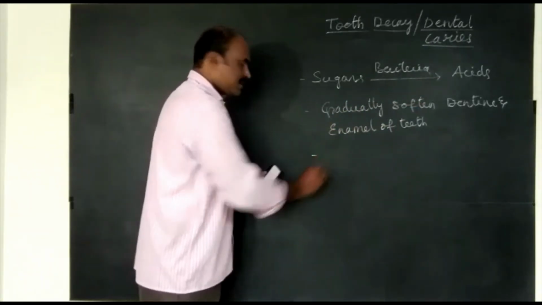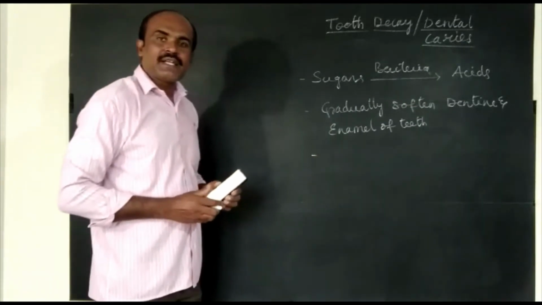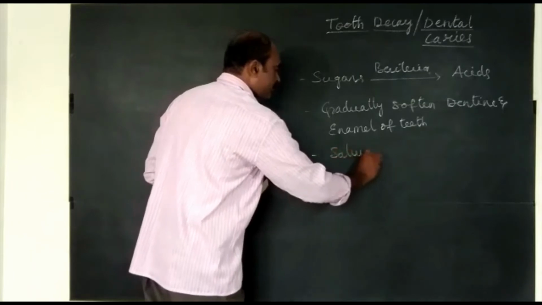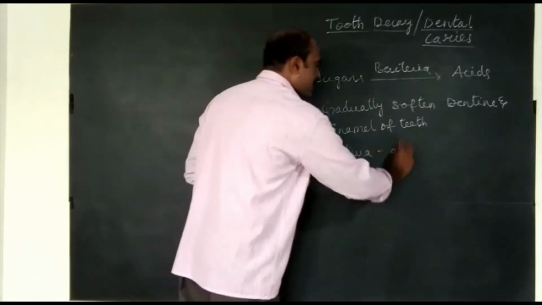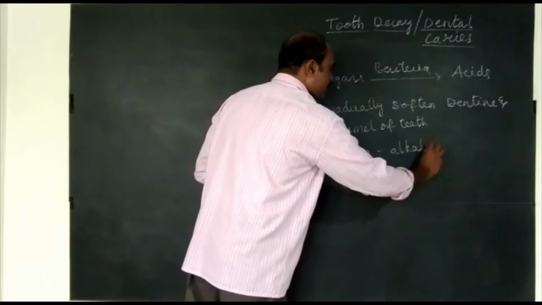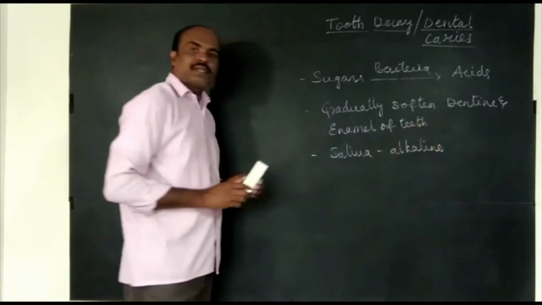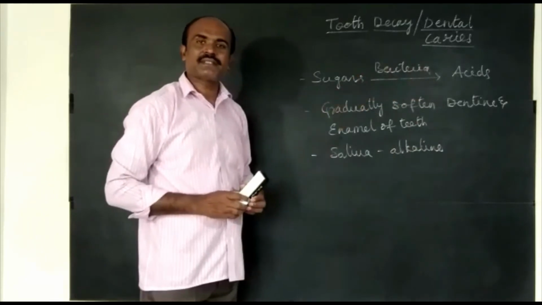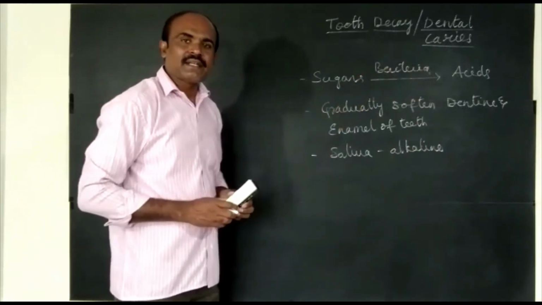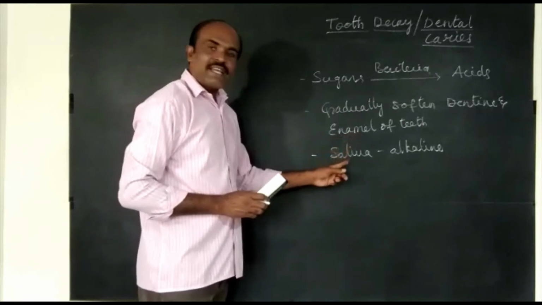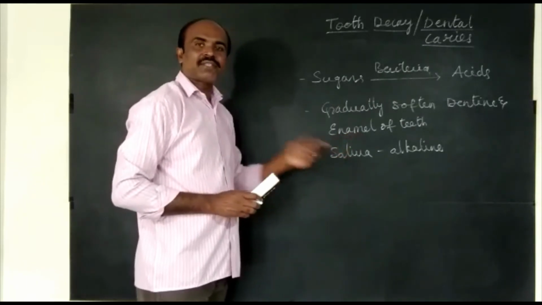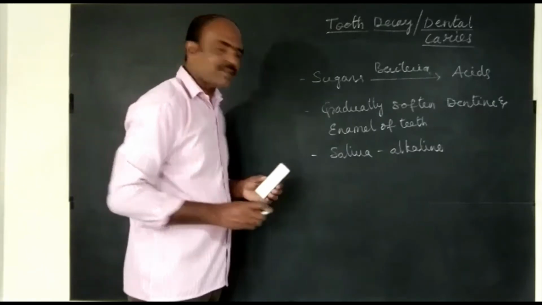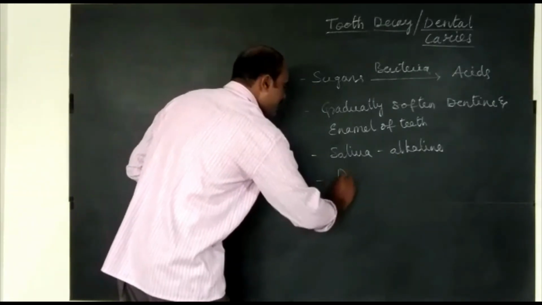Now we have a doubt. In the oral cavity, there is saliva. This saliva is alkaline, basic in nature. Why doesn't it neutralize the functions of acids? Because saliva cannot reach the surface of teeth. What is the reason behind it? The reason behind it is dental plaque.